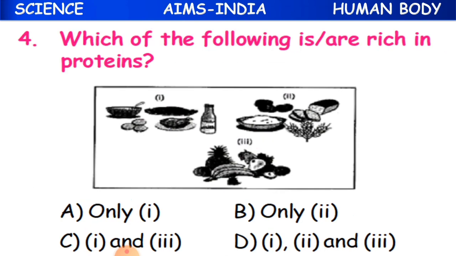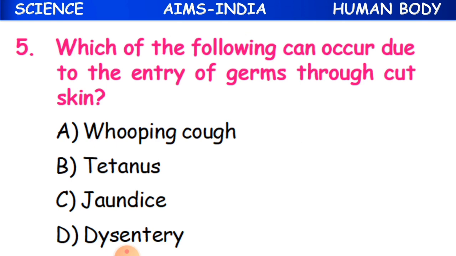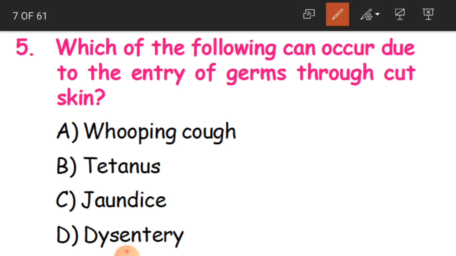We'll move to the fifth one. Which of the following can occur due to the entry of germs through cut skin? See children, carefully listen to the question. Sometimes we have a cut skin because of some wounds, and germs are going to enter through that wound.